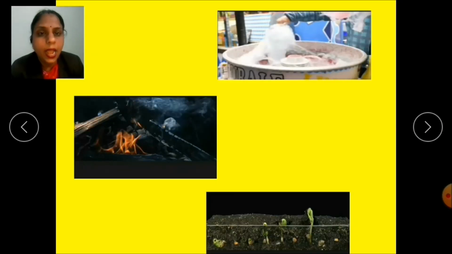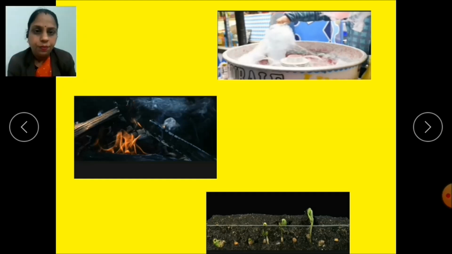Now children, as you have learned about the change in the state of matter, in our daily life also many changes take place around us. No matter where you are, what you are doing, things are changing around you. Whether it is the growing of plants, burning of a log, or even when you are eating food.